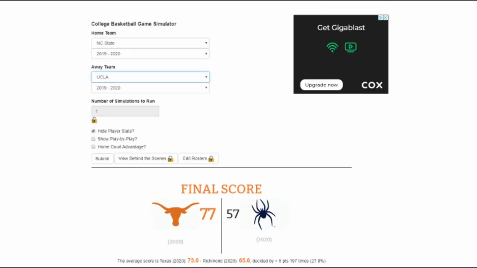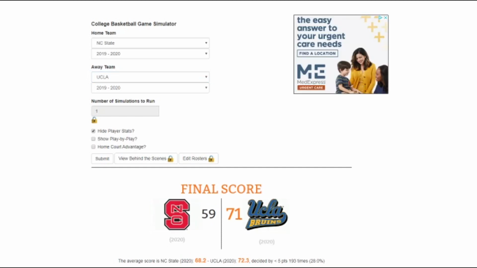So moving on to our second game, we're going to be doing NC State versus UCLA. So for UCLA and NC State, we've got UCLA moving on to the second round, 71-59. I didn't really have an opinion on this game. I didn't keep track of either team. But hey, UCLA is going to be moving on.